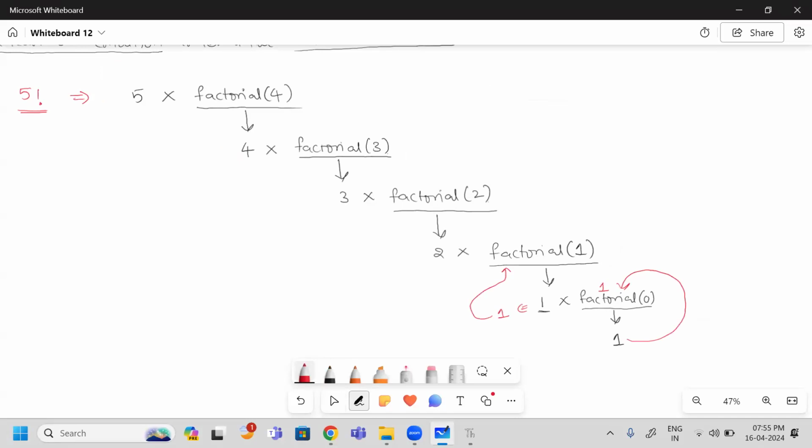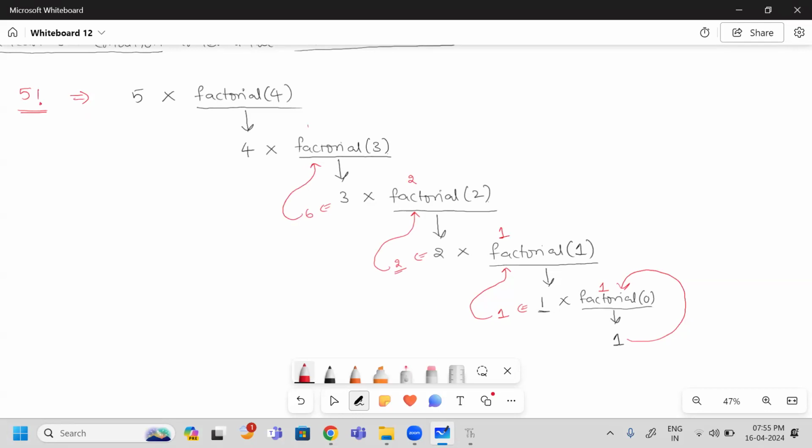Next, what is the value you will get at this place? 1. This 1 is going to be multiplied with 2. What do you get? You will get 2. This 2 value again you are returning to this factorial function. So what is the value you will get here? 2. This 2 is multiplying with 3. You will get value as 6. This 6 is going to be returned to this position.